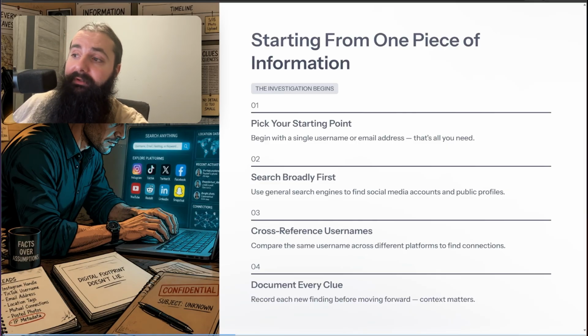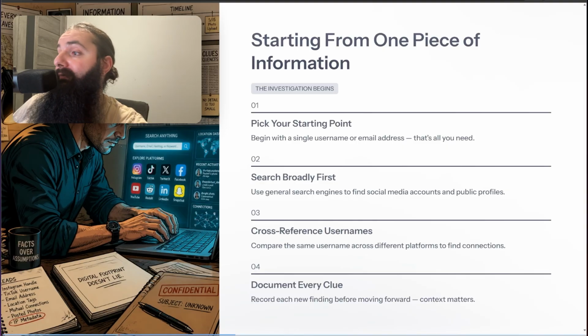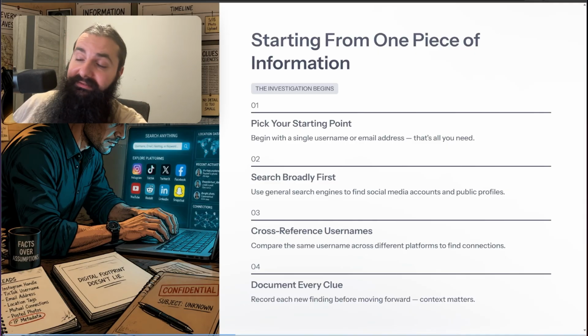You need to cross-reference usernames. For example, compare the same username across different platforms to find connections. Let me give you an example from me, right? My username very often online, in games and social media and everywhere, is Network David. That's one, and EOBard is the second. Now, if you just look up Network David, you could easily find what my email is. Very often you can cross-reference them.